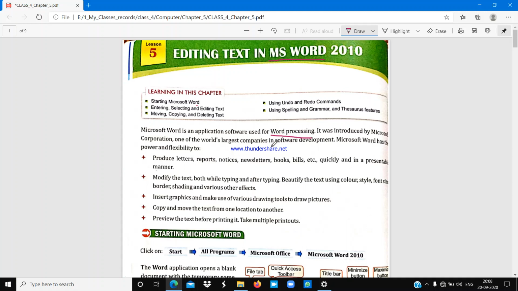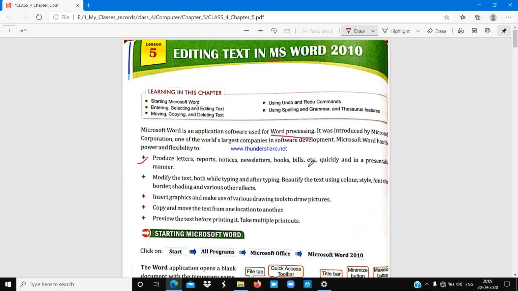Microsoft Word has the power and flexibility to produce letters, reports, notices, newsletters, books, bills, etc. quickly and in a presentable manner. Okay.